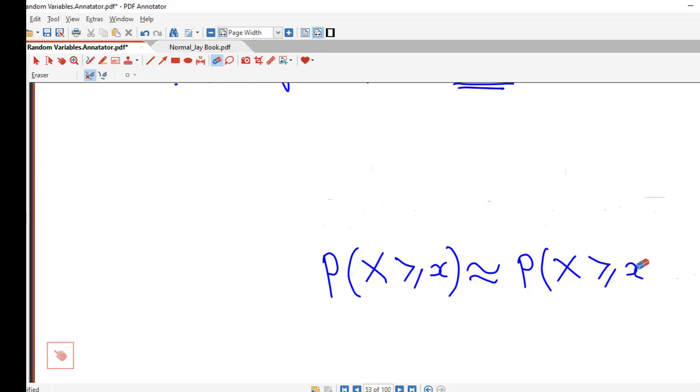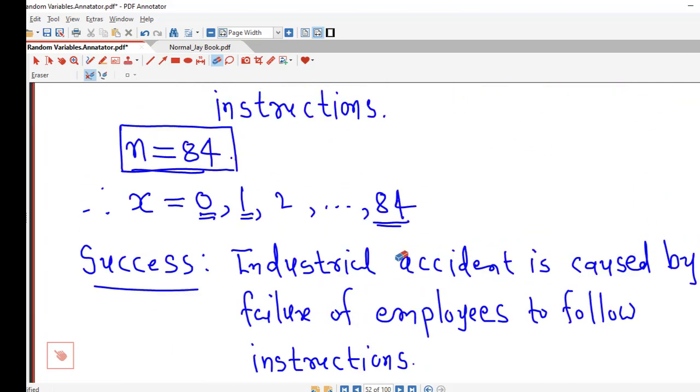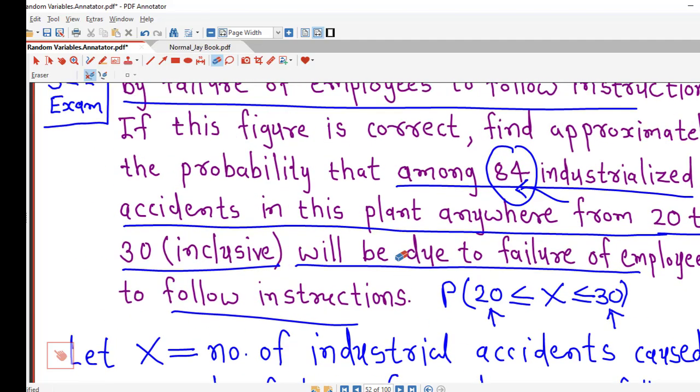So now we check what is the required probability. The required probability is that among 84 industrialized accidents in this plant, anywhere from 20 to 30 inclusive will be due to failure of employees to follow instructions. That is the required probability.